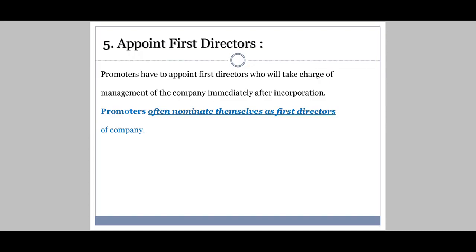Board of directors or directors are the elected representatives of the promoters at the initial stage. Promoters often nominate themselves as first directors of the company. Initially when the company is formed, promoters are the persons who manage the company and they sit in the director's position. So these are the 5 steps which are involved in the promotion stage.